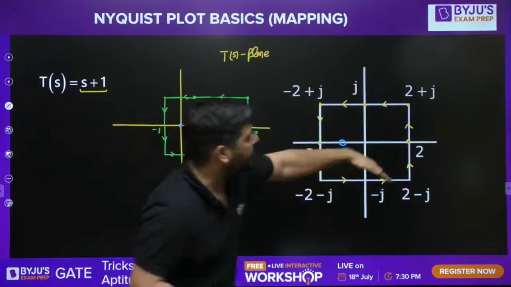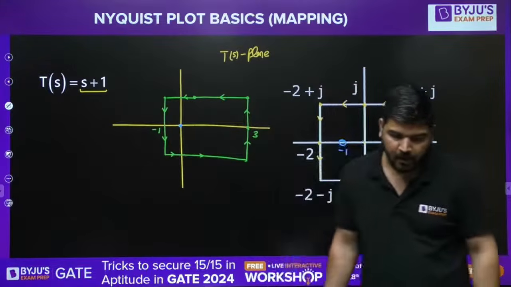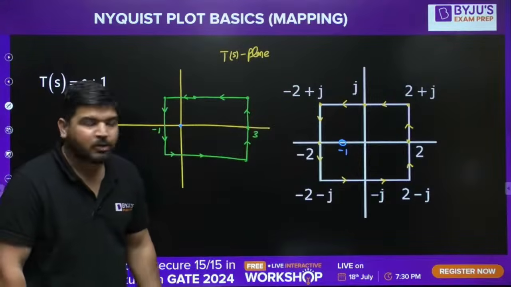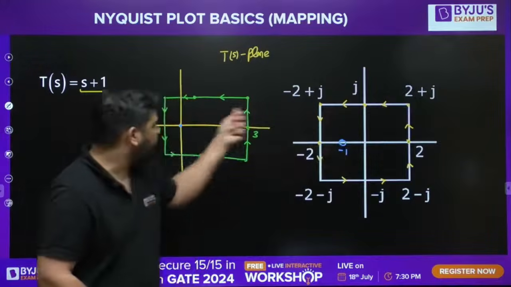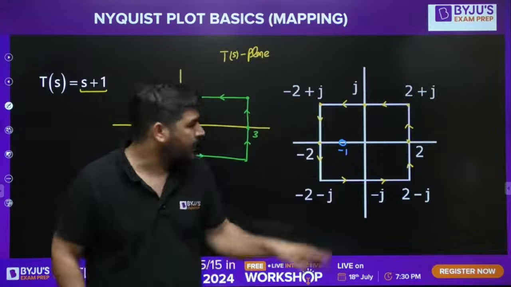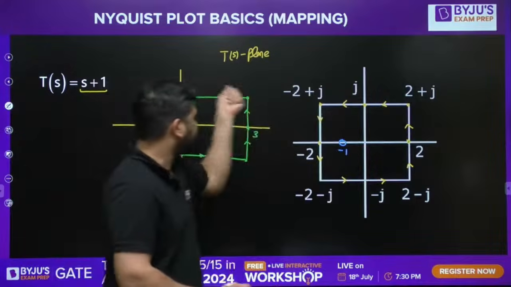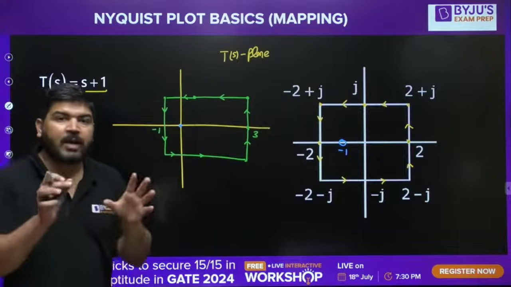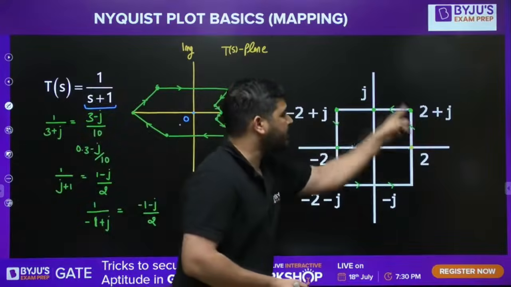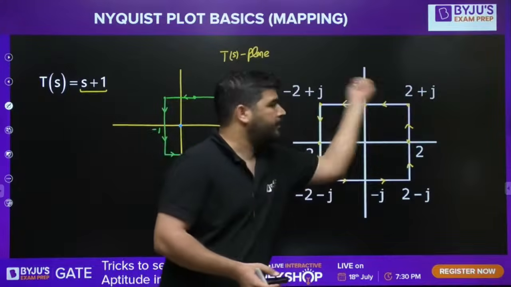If the S-plane direction is anti-clockwise, it will remain anti-clockwise in the TS plane. I hope it is clear. So if one zero is inside this contour, the number of encirclements of origin will be one, and the direction of encirclement will be the same as this S-plane contour. You have to be very clear: if poles are inside, the direction will be opposite. You can see the direction is opposite. If zeros are inside, the direction will be the same.